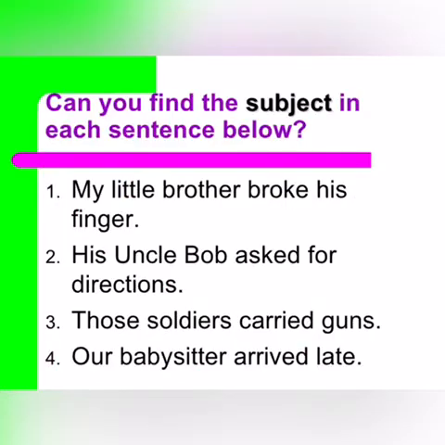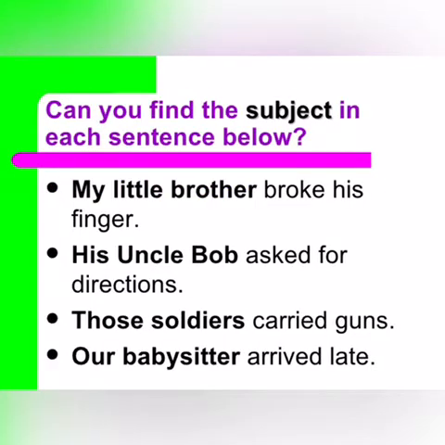Now take a look at the sentences. Can you find the subject in each of the sentences below? Number 1 is, my little brother broke his finger. The second one is, his Uncle Bob asked for directions. The third one is, those soldiers carried guns. The fourth one is, our baby sister arrived late.